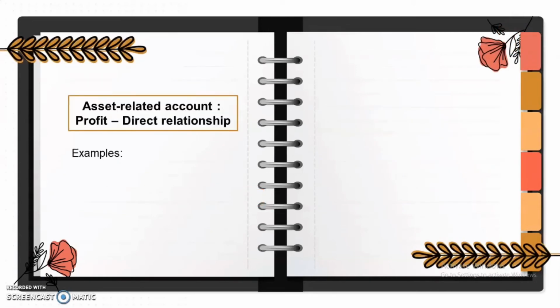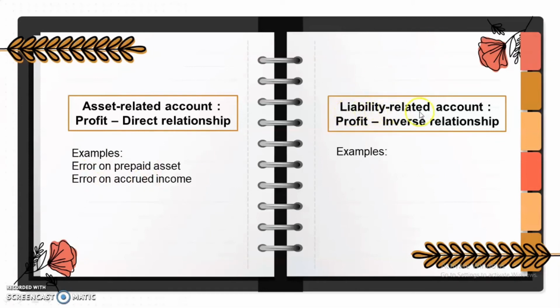An asset-related account and profit has a direct relationship, meaning if the asset-related account is understated, the profit should also be understated. Some of the examples would be the error on prepaid asset and the error on accrued income. How about sa liability? A liability-related account to profit has an inverse relationship, meaning if a liability-related account is understated, the profit is overstated. That is the meaning of inverse relationship. Some of the examples would be an error on unearned income and error on accrued expense.